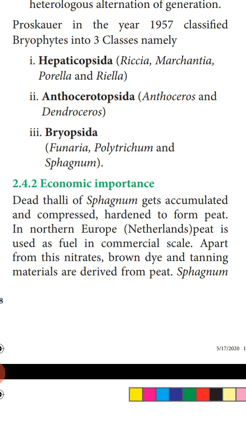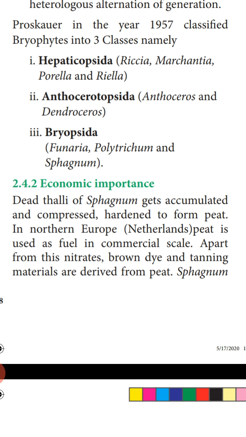Next is the Anthocerotopsida. In Anthocerotopsida, the gametophyte is again undifferentiated. Rhizoids are unicellular and unbranched. The protonemal stage is again absent. The sporophyte is differentiated into foot and capsule. We have studied that in Hepaticopsida the foot and seta are absent, and directly on the gametophyte the capsule is produced. Whereas in Anthocerotopsida, foot and capsule are present, but seta is absent.